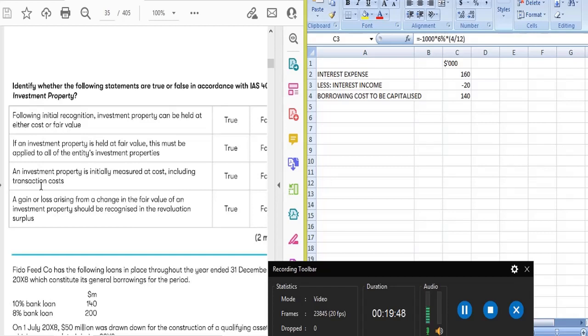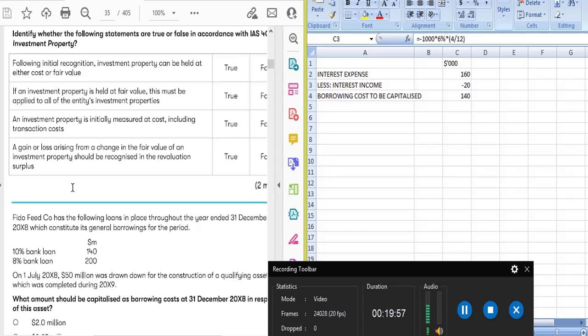The investment property is initially measured at cost, including transaction cost. This is also true. A gain or loss arising from a change in fair value of an investment property should be recognized in the revaluation surplus. This statement is false. As I told, if there is any gain or loss arising from the change in fair value, we will simply take it to the P&L, not the revaluation surplus.